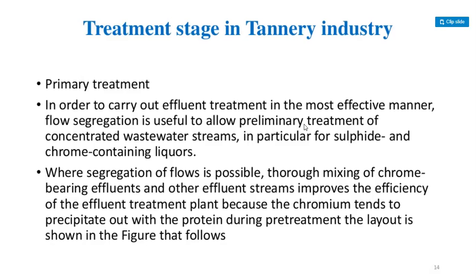Where segregation of flows is possible, mixing of chrome-bearing effluents and other effluent streams improves the efficiency of the effluent treatment plant because the chromium tends to precipitate out with the protein during pre-treatment. The layout is shown here that follows.